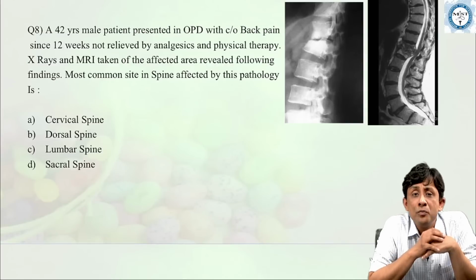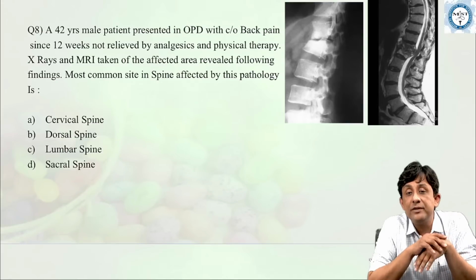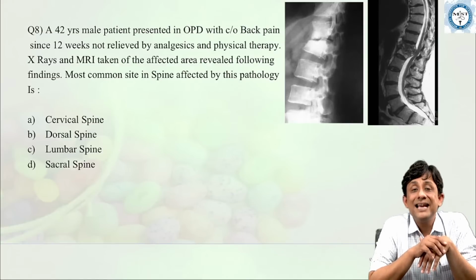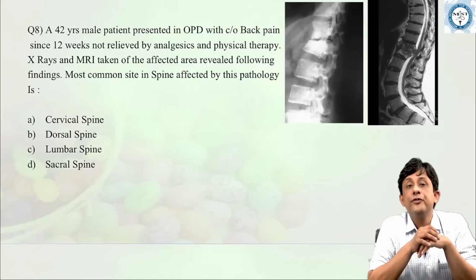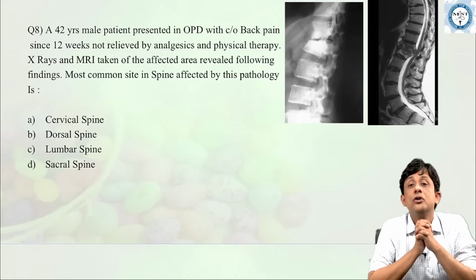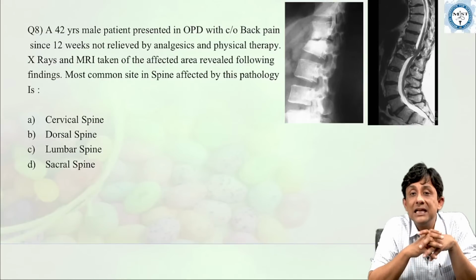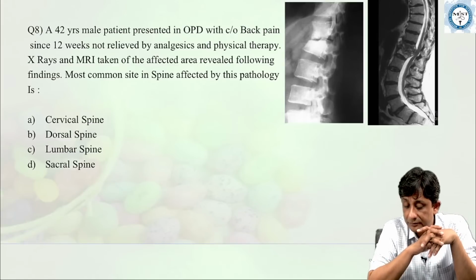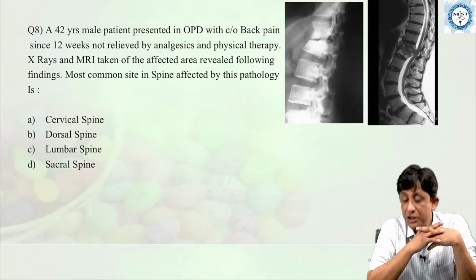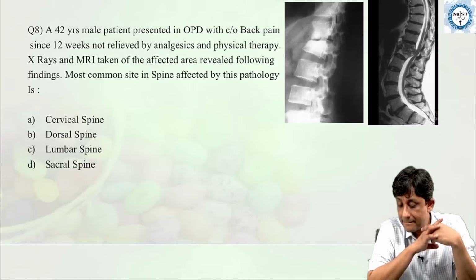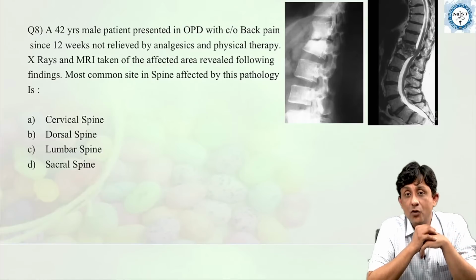A 42-year-old male patient presented to the OPD with back pain since 12 weeks, which is 3 months, not relieved by analgesics and physical therapy. X-rays and MRIs have been done, shown in front of you. So, first question to all of you, what is the diagnosis of this? What is this X-ray and what is this MRI telling you? What is the pathology here?